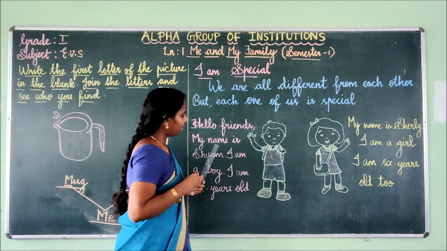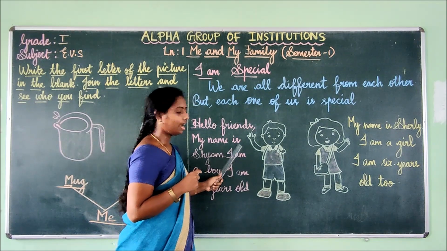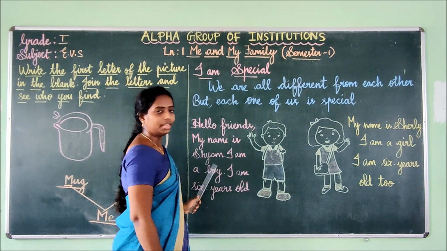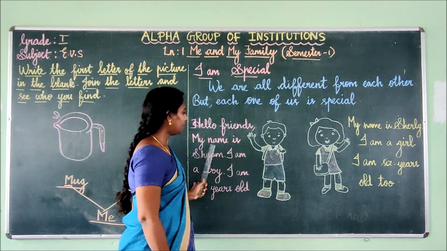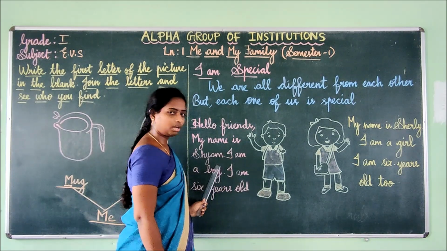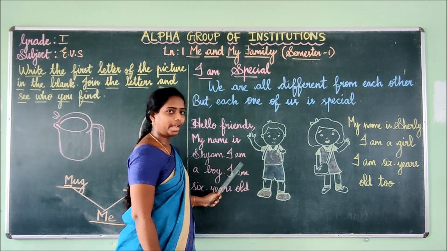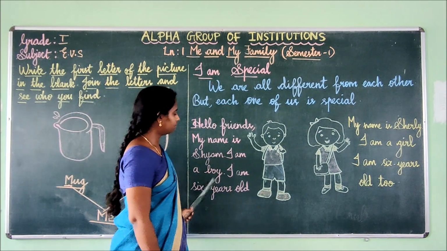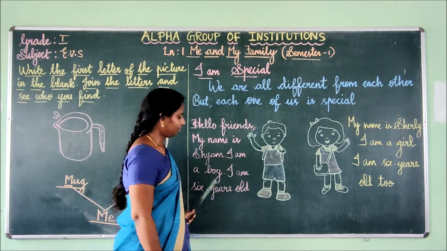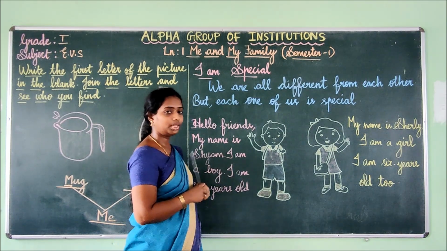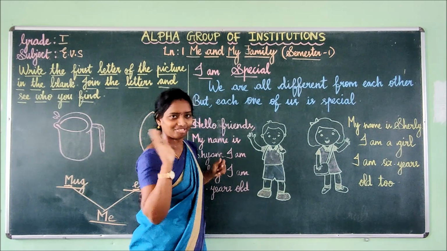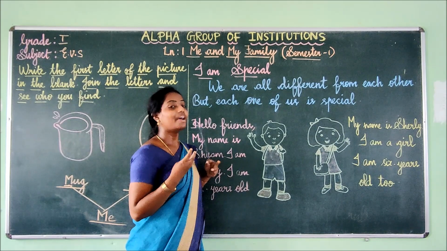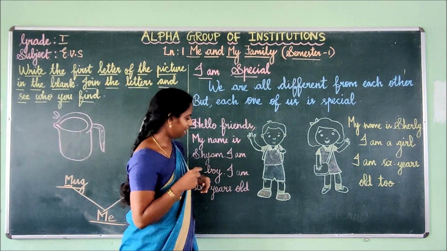My N-A-M-E, name. I-S, is Shyam. S-H-Y-A-M, Shyam. My name is Shyam. I am a boy. B-O-Y, boy. I am a boy. And what is he saying about himself? First he said, hello friends, my name is Shyam. And what is he saying next? I am a boy.